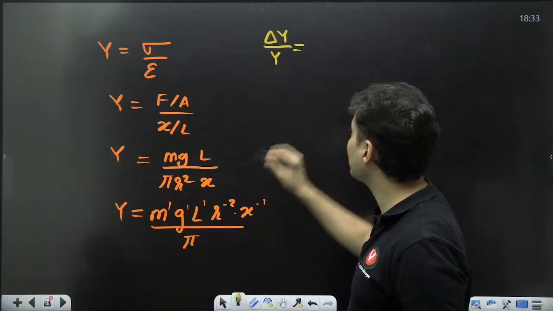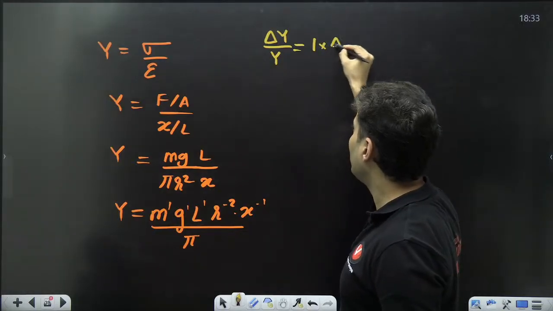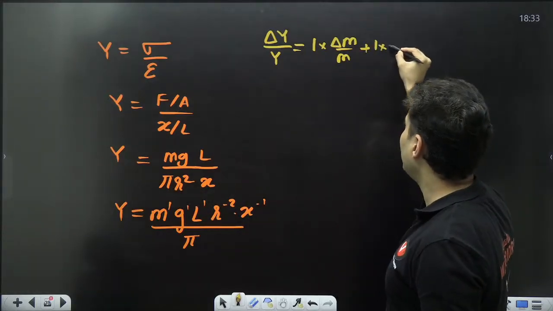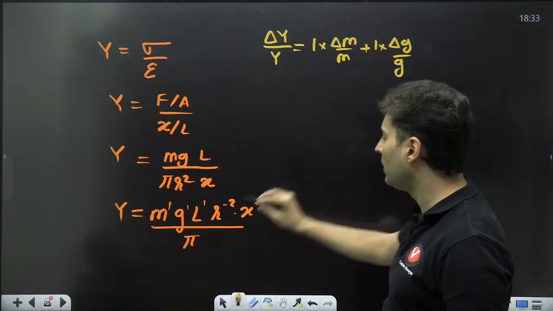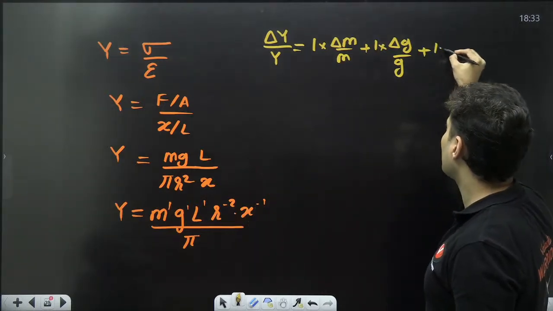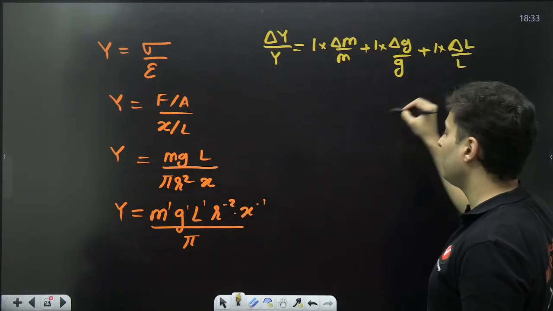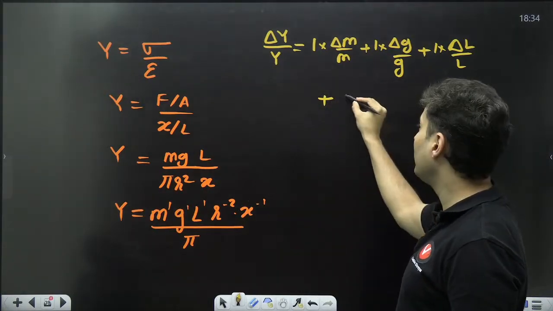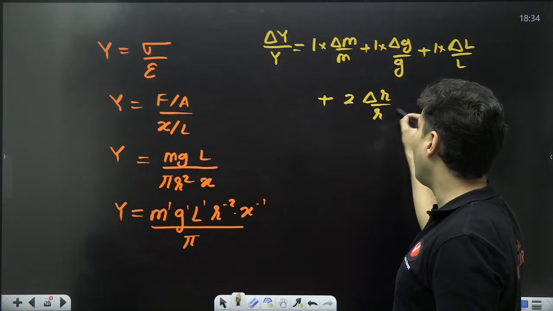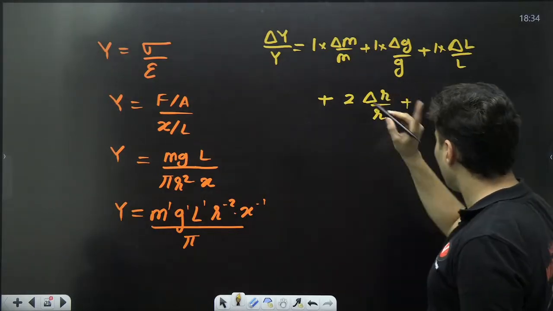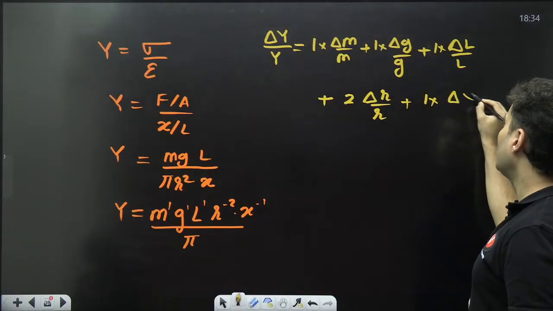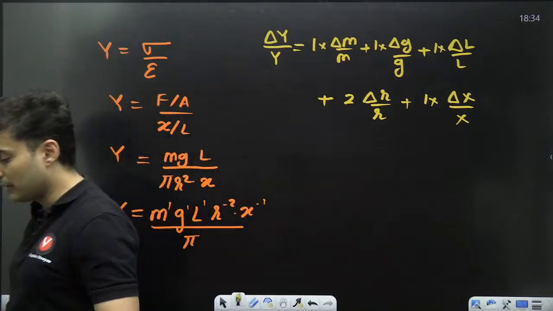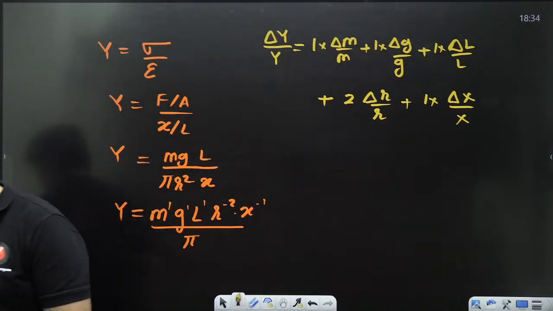So first is mass. The power is 1. So 1 into delta m by m will come. If gravity has error, then 1 into delta g by g will come. If the length of the wire has an error, so 1 into delta capital L by L will come. If radius has an error, don't take the negative value, always the positive value. So 2 times the delta r by r will come. x has power minus 1, always take the mod value. So 1 into delta x by x will come. That's how you find the relative error.